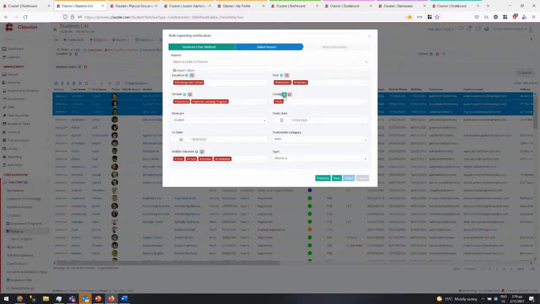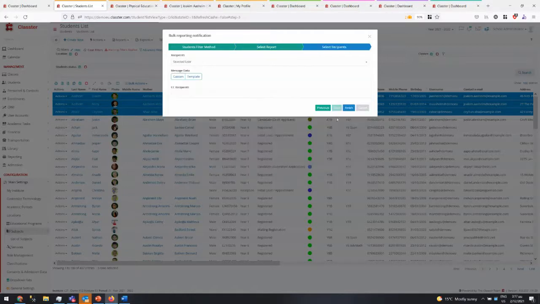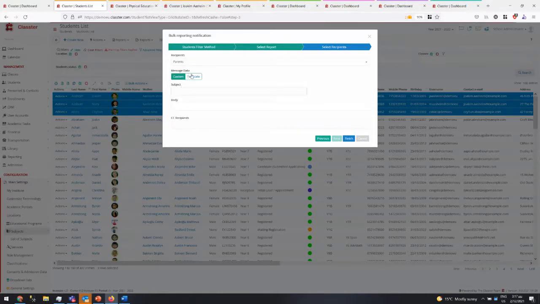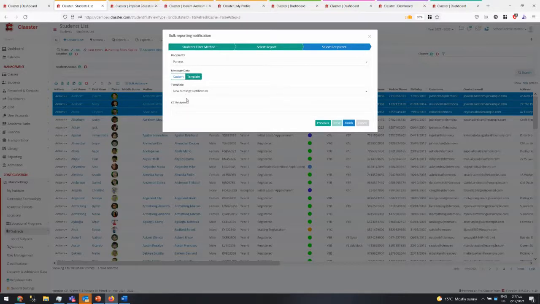So you can select whatever parameters you want. Okay, so this is the groups from the selected students, and you can go next and then select the recipients, for example, parents, and then either you can create a custom message or you can add a template, and based on that template, we are going to send the message. The CC recipient is what we can use to send a CC of the email to another email account. You need to find an employee, so you can find an employee and CC the employee. So for each email sent by Classnet to a parent, an email will go to this employee also.